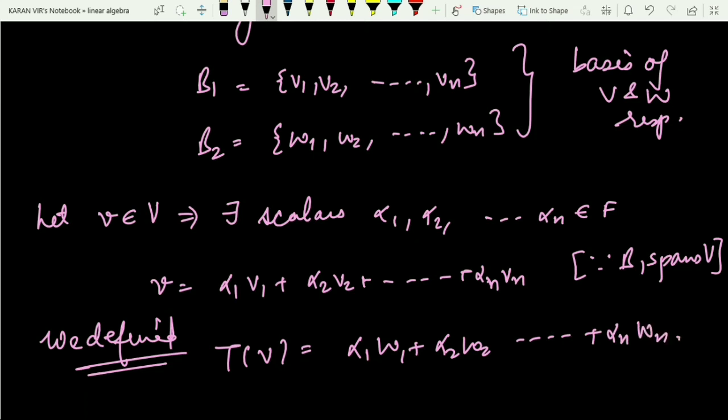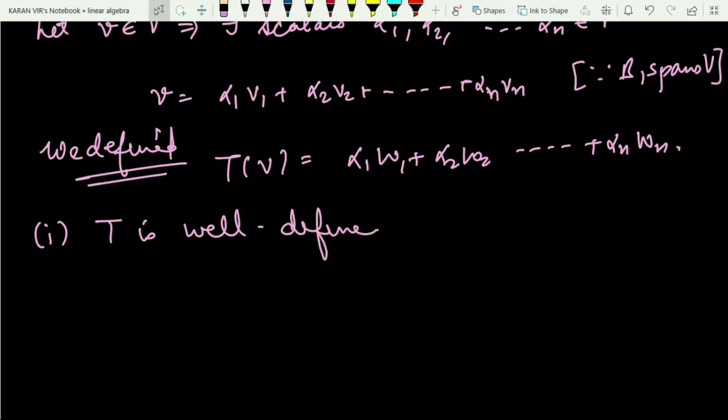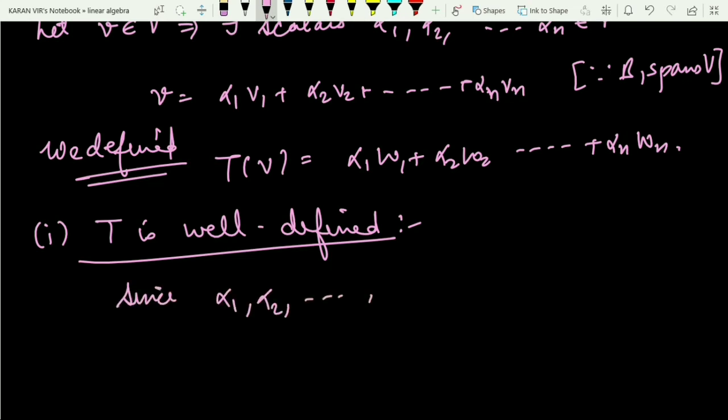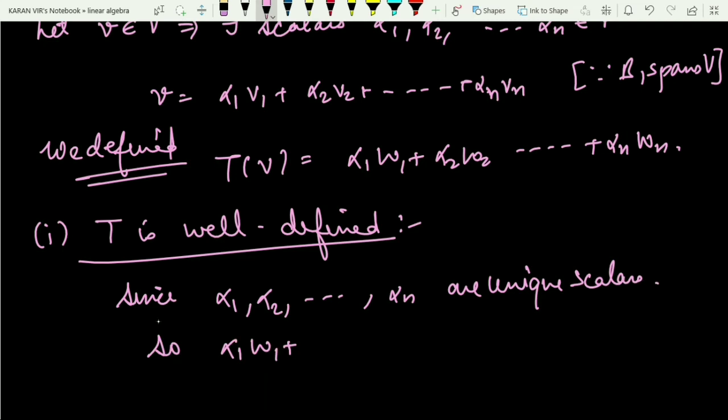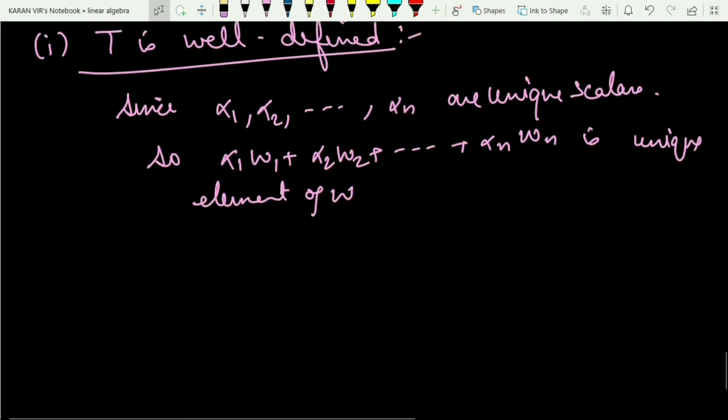Now what I have to show? I have to show, first point, that this T is well defined. Whatever I have defined is well defined, right? Now, since all these scalars alpha 1, alpha 2 up to alpha n are unique scalars, this linear combination, that is alpha 1 w1 plus alpha 2 w2 plus and so on to alpha n wn, is a unique element of W, right?